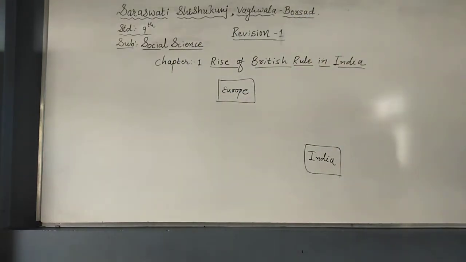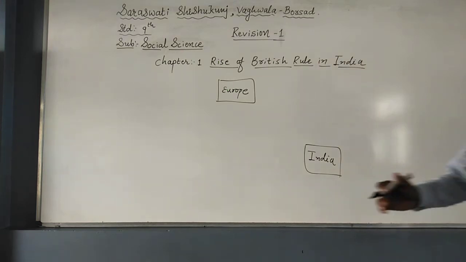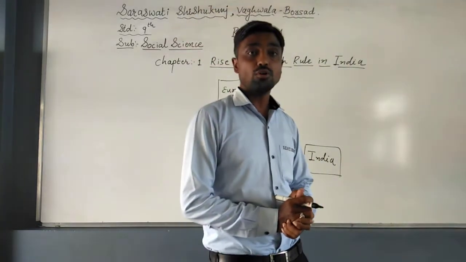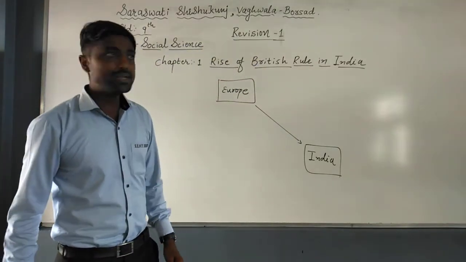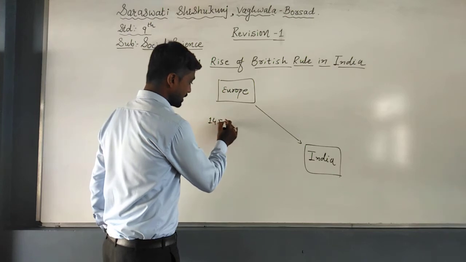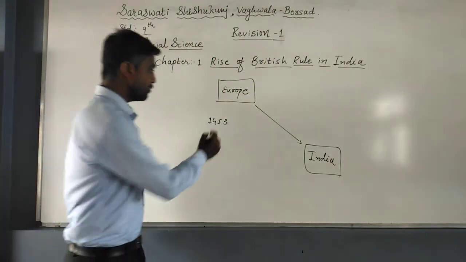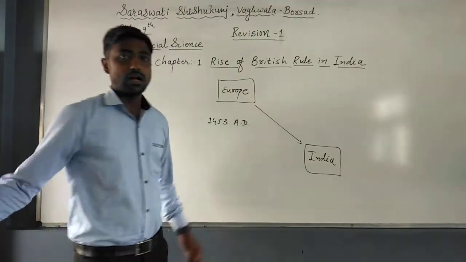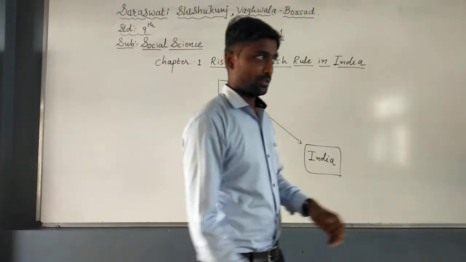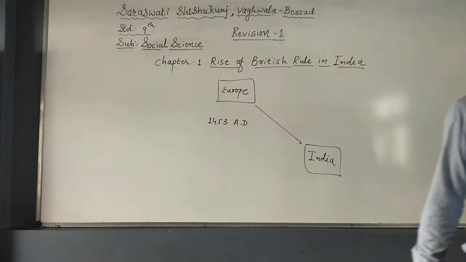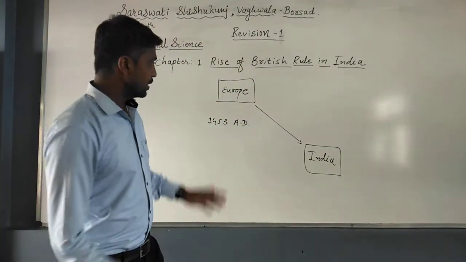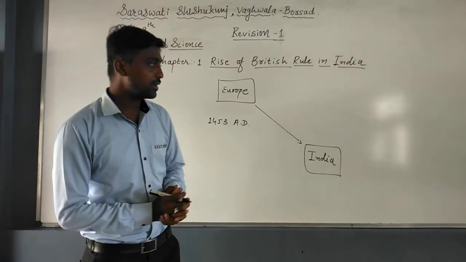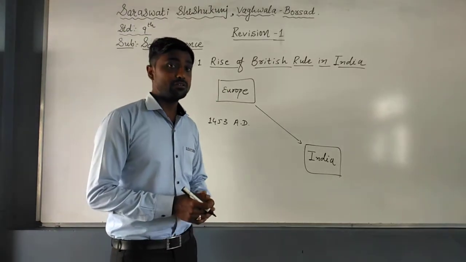by land routes and sea routes, but in between there was Istanbul, Constantinople, and they came through that route to India, either land route or sea route. But in 1453, it may be asked in the objective portion of your exam, in 1453 AD there was a battle between the Turkish Muslims, and that is why the land and sea routes of Europeans to India were closed.